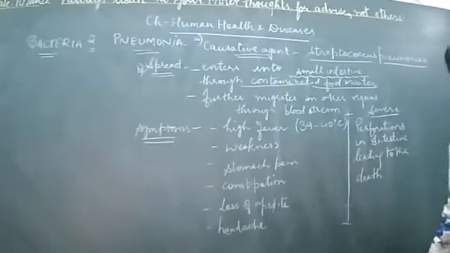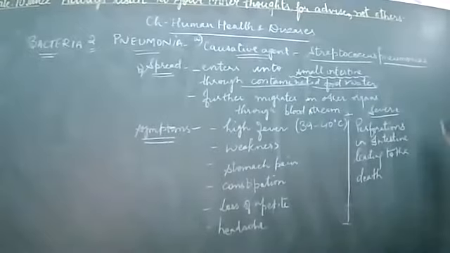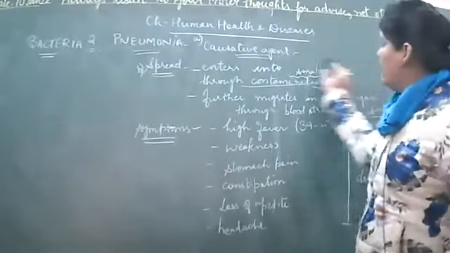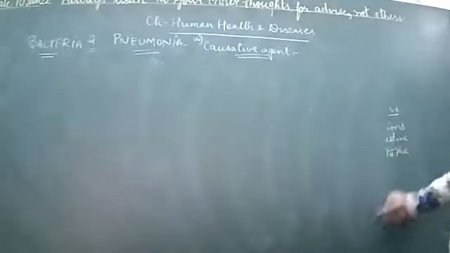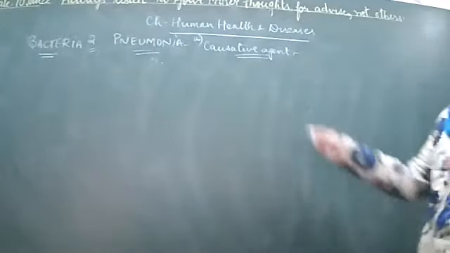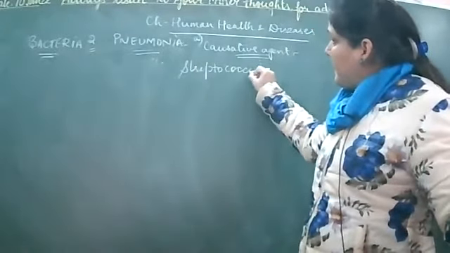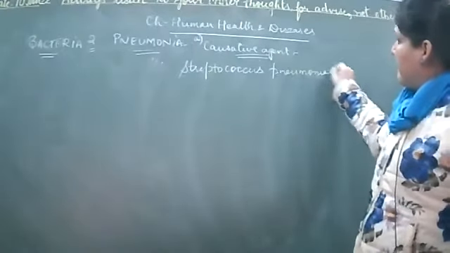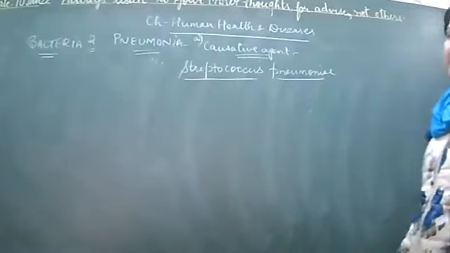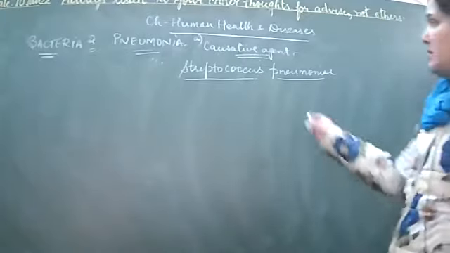Right? The name is visible or not? If not visible, then I will be writing it on this side. Just wait. I'll write it on this side. So this is the typhoid disease. I think you people have written everything. Now the causative agent for this is Streptococcus pneumoniae. Okay. For pneumonia, the disease can be caused by Streptococcus pneumoniae or Haemophilus influenzae.